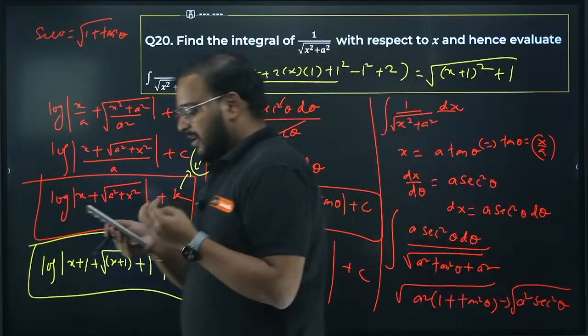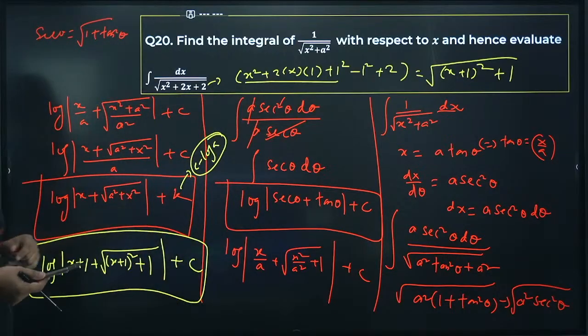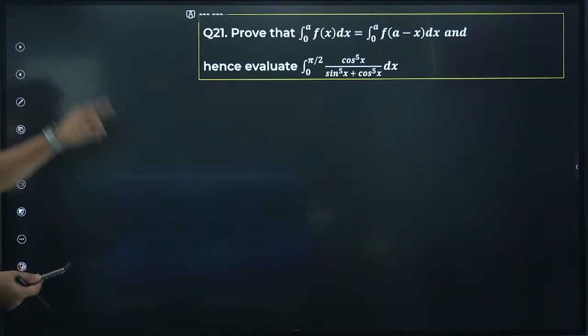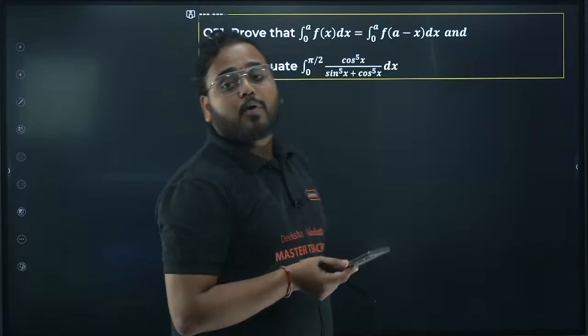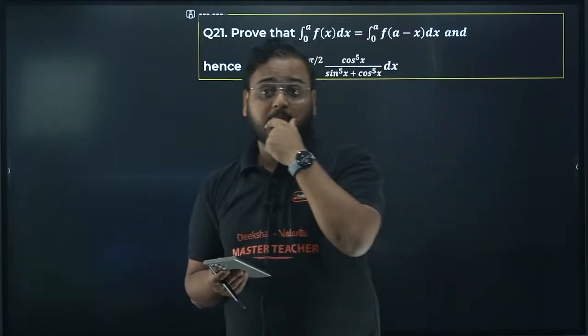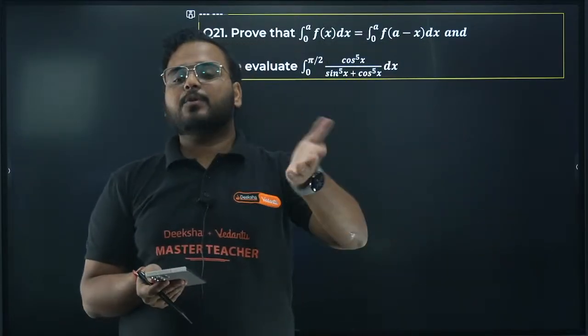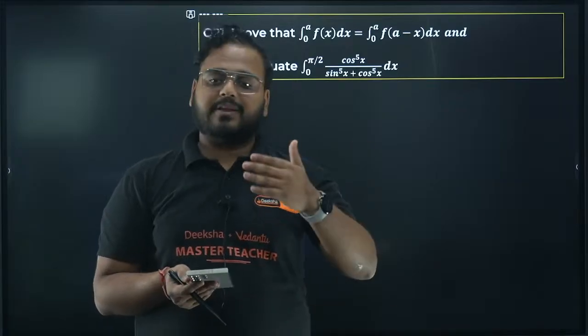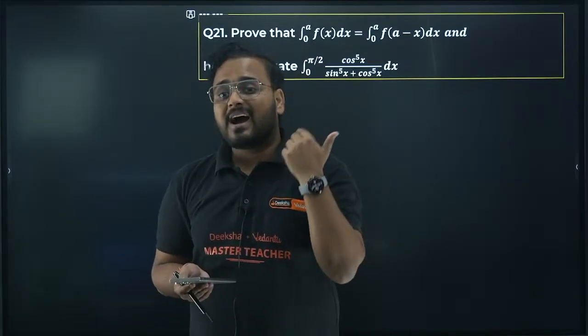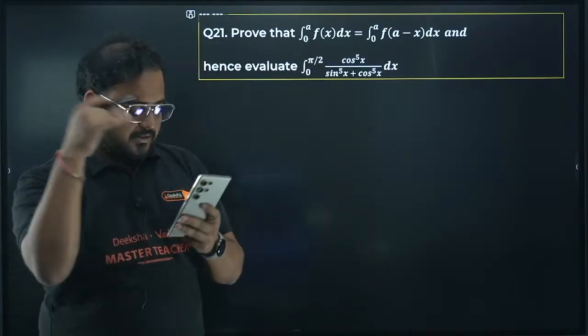20th is done. Now I think question number 21 we can start. Yes, 21. Proving this property, a property based question can be asked for 6 mark or 5 mark. They can keep changing the question pattern, where they're asking the question, but these are high weightage problems. Okay, let's solve this, let's crack this.